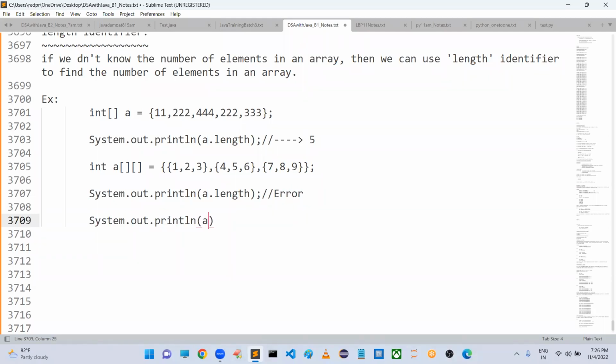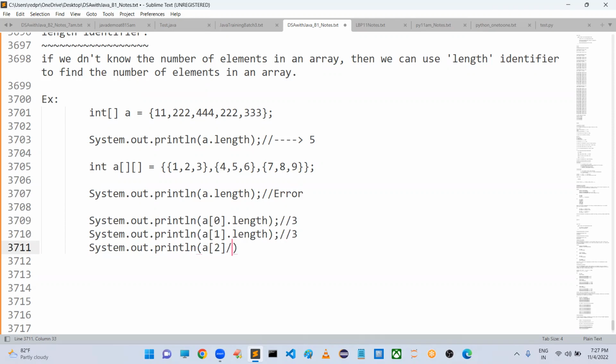Now what we have to do? A of 0 dot length you can ask, because A of 0 is pointing to a one dimensional array, which is having 3 elements. Similarly, System dot out dot println of A of 1 dot length, we are going to get 3 elements. Similarly, A of 2 dot length gives 3 elements.